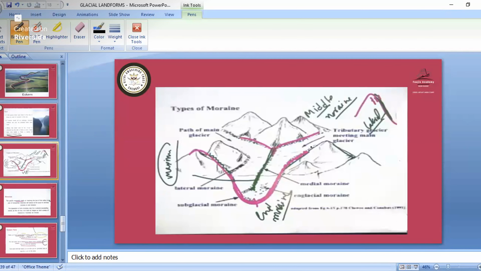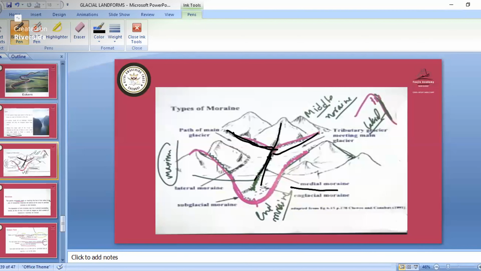And see, we study about the moraine. We have the terminal moraine, medial moraine. No need to remember all those names, but you must know. See, now it is coming here. Now these are big boulders. Here also big boulders. Then from here it has come like this. So it has flowed. This one is known as the middle moraine.